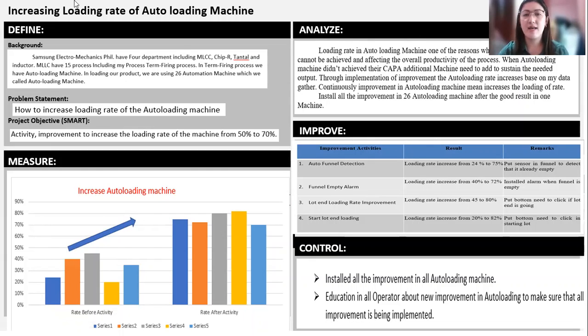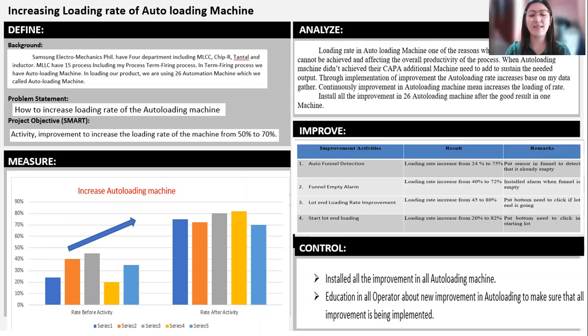Then analyze. Loading rate in autoloading machine is one of the reasons why the capacity of machines cannot be achieved, and it affected the overall productivity of the process. When the autoloading machine did not achieve its capacity, additional machines need to be added to sustain the needed output. Through implementation of improvement, the loading rate increases based on my data gathered. Continuous improvement in autoloading machine means increased loading rate. We installed the improvement in 26 autoloading machines after the good result on one machine.